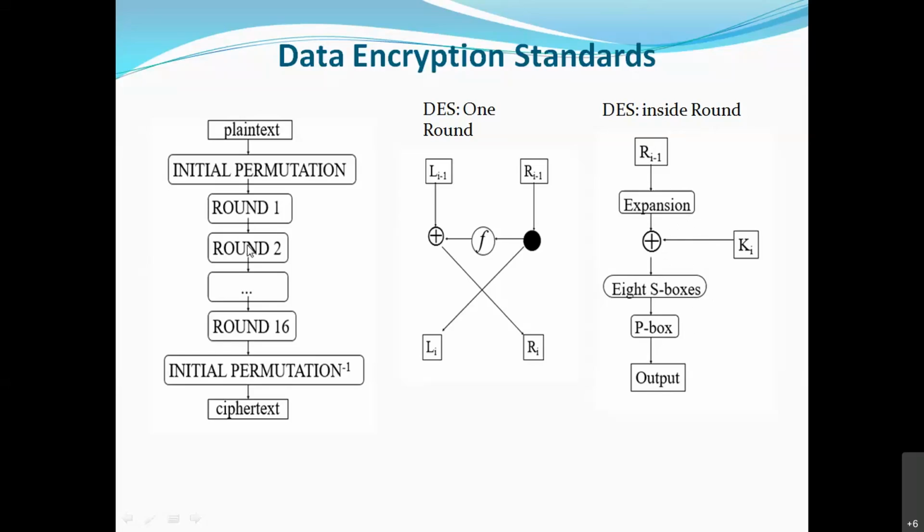This output will be given to round 2. Again all this process is done in round 2, and again in every round till 16. Finally, one more permutation is done, this combination and exchange is also done, and we get the ciphertext. And this is for only one block of 64 bit. All the plain text is divided into 64-bit blocks, and every block will go through all these rounds and get ciphertext. Did all of you understand? So this is how the DES algorithm works.